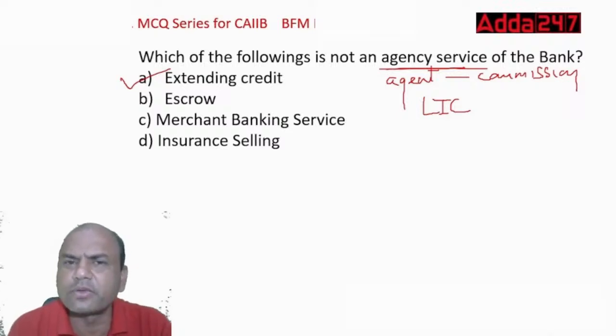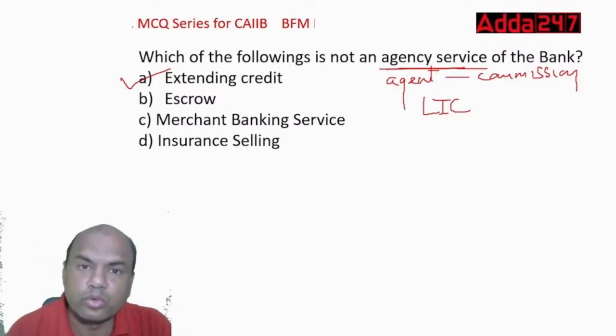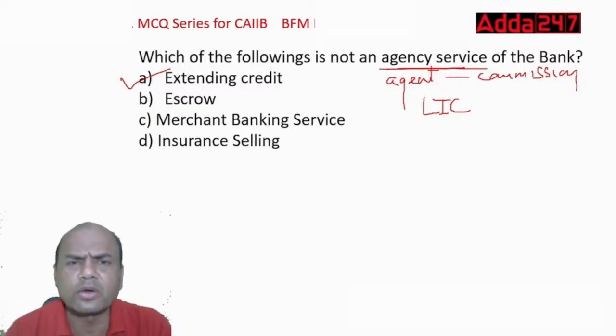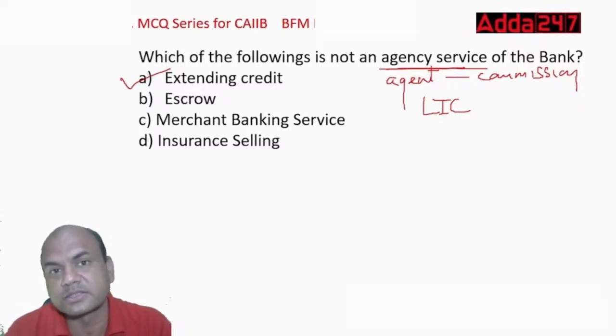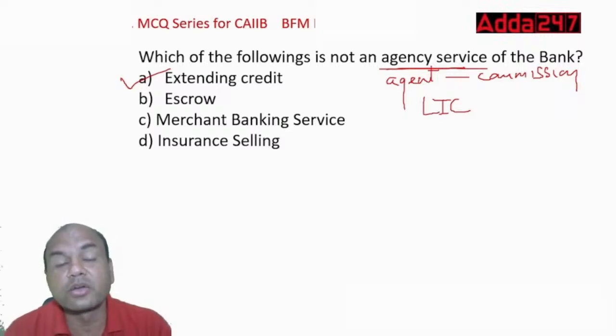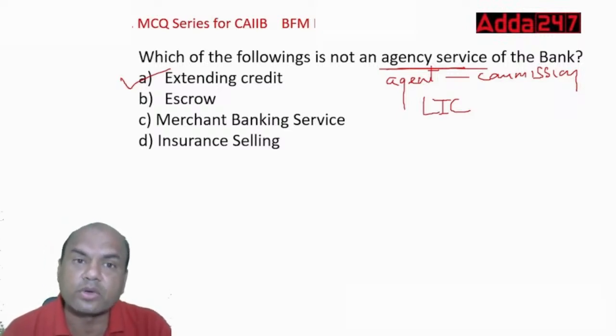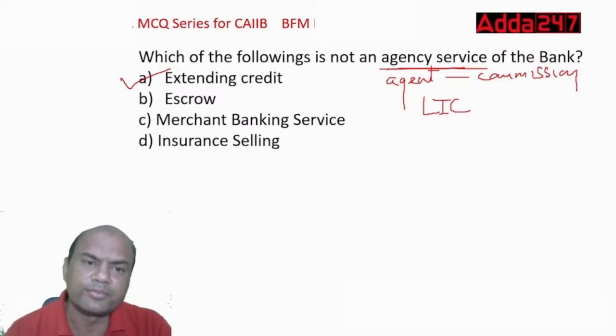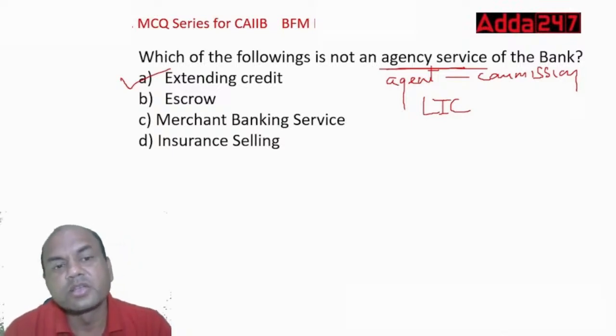Escrow is actually, I'll just give you a one-liner. Escrow is a temporary account. When two parties don't trust each other and they have some funds or something in common. This is generally done in road contracts by large companies, or even between buyers and sellers in different countries. If they don't want LCs, because they don't want the cost of LCs, they use this escrow account. Temporary accounts, where the funds are kept in the bank account, right? And it can be withdrawn only by the signature of both. It's like a joint account. So that is an escrow account.